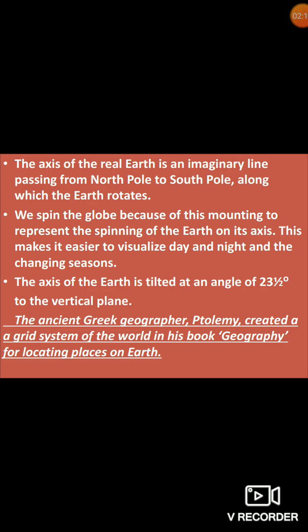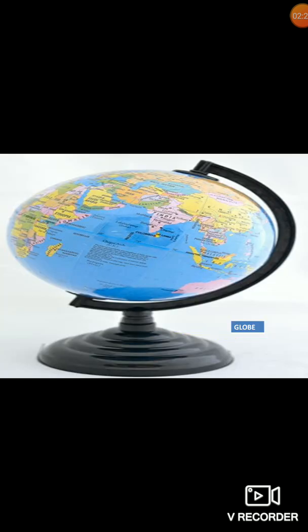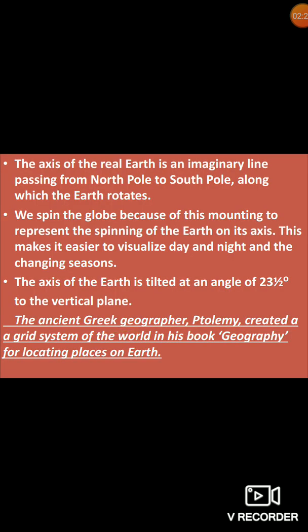This makes it easier to visualize day and night. Due to rotation, day and night is there. Due to revolution, changing of season is there. This also we have done in the previous chapter. So when we spin the globe, because of this mounting, when the earth is spinning on its axis, it makes it easier to visualize day and night and the changing of the seasons. Day and night is caused by rotation. Changing seasons, revolution.